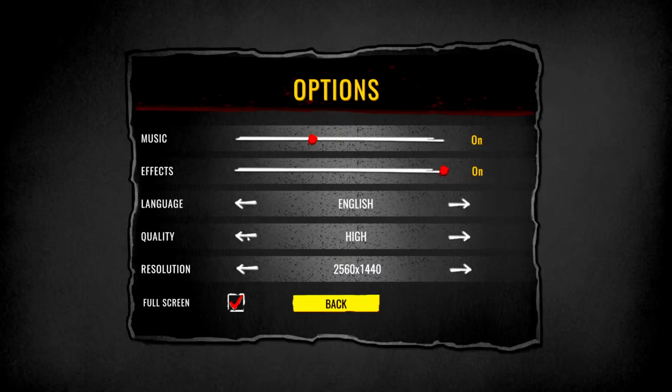Resolution or quality, you can put them to high, medium, low. You can go full screen. Like I said, it does go up to 4K. I'm going to leave it where I have it because I am streaming right now, and if I change the resolution, it's going to change the resolution on the stream.